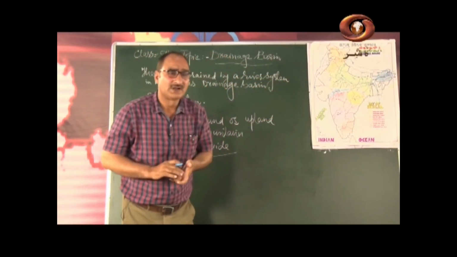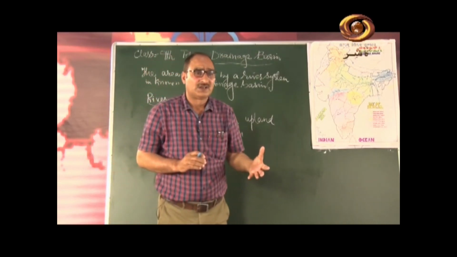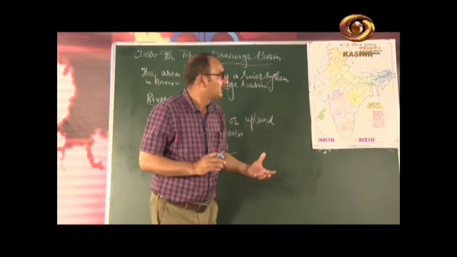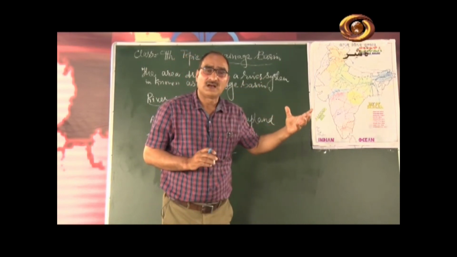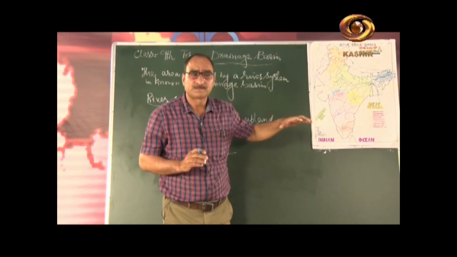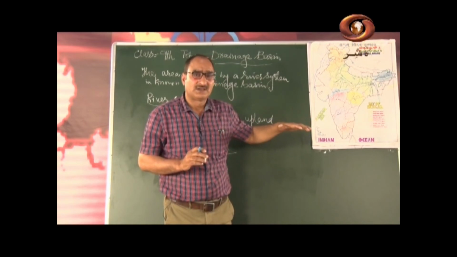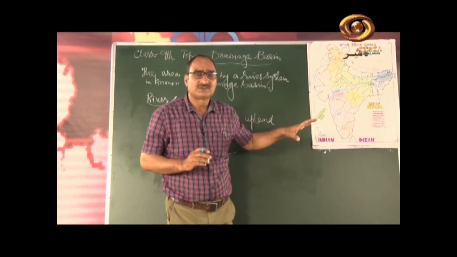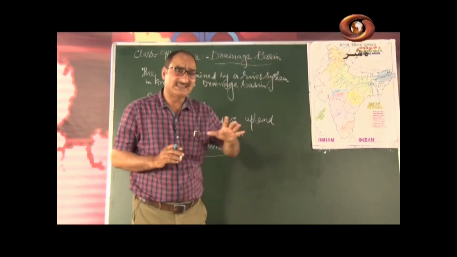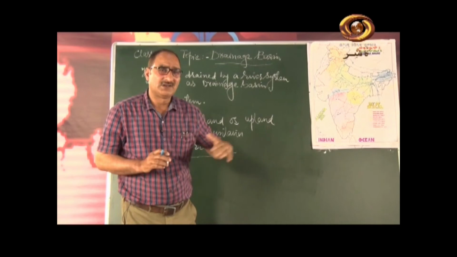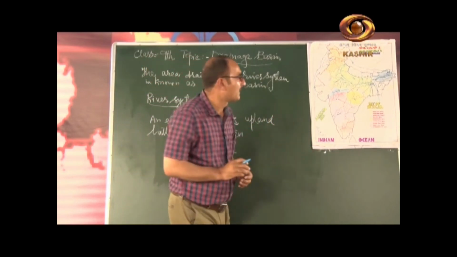My dear students, in most of the books I have seen, the length of these rivers has been shown as equal, 2,900, but I have consulted so many books, and I found that the river Brahmaputra is slightly longer than Indus.